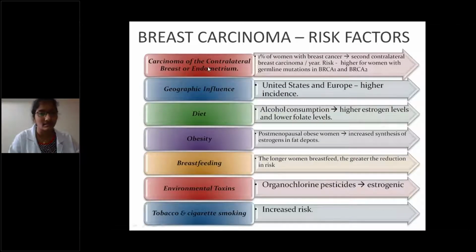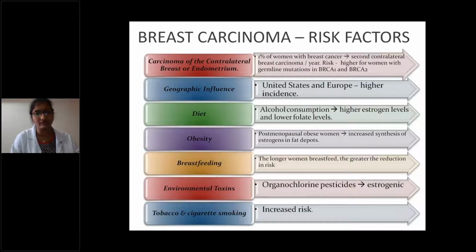And other risk factors are carcinoma of the contralateral breast or endometrium. 1% of women with breast cancer have an increased propensity to develop contralateral breast cancer. Okay, and it is higher for women with germline mutations in BRCA1 and BRCA2. This is an important risk factor. Germline mutations in BRCA1 and BRCA2 have an increased risk of development of contralateral breast cancer or endometrial cancer.